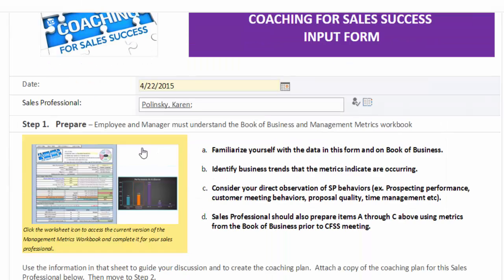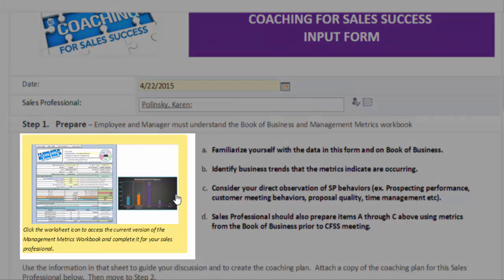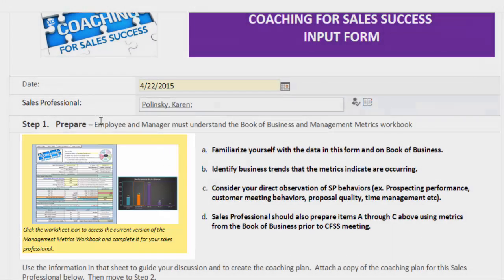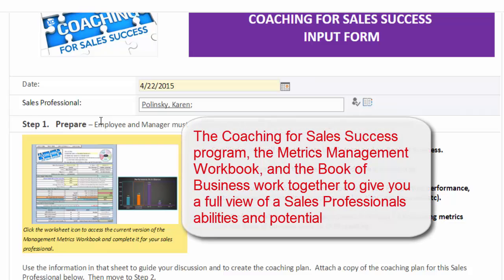And now this yellow box is where I'm going to click next in order to get to my management metrics workbook. So this says the employee and manager must understand the book of business and the management metrics workbook. This worksheet does not replace the book of business. They work together. Book of business is opportunity oriented. That will give you the key opportunities that are available for my salesperson, the 30, 60, 90-day funnel with specifics and sales stages.